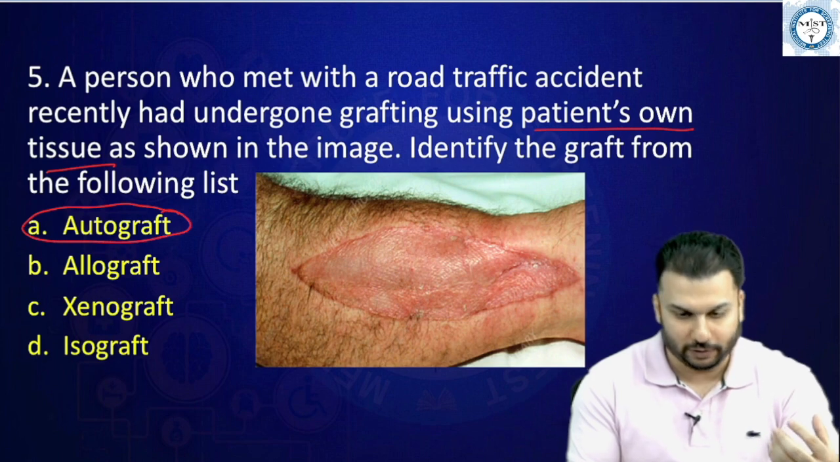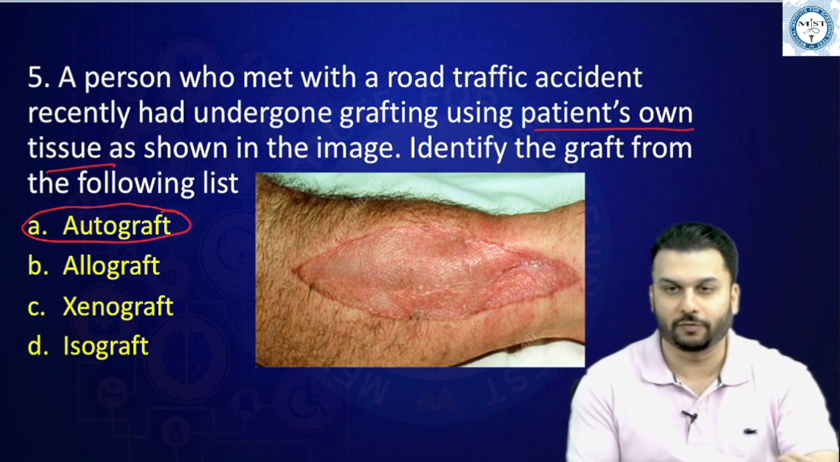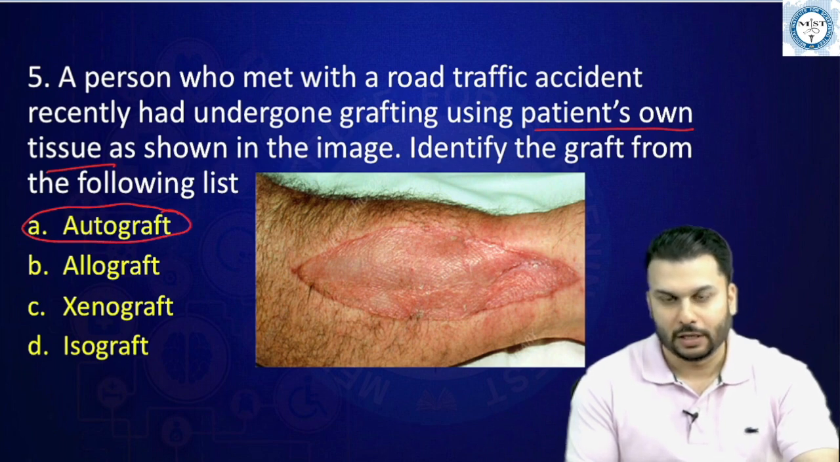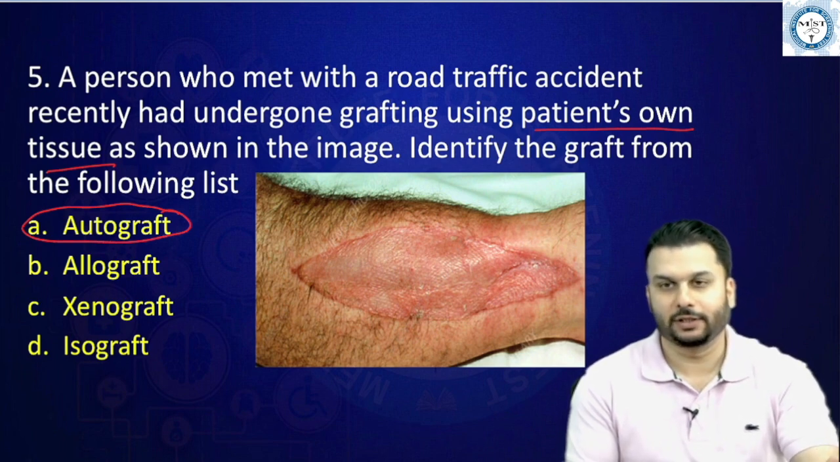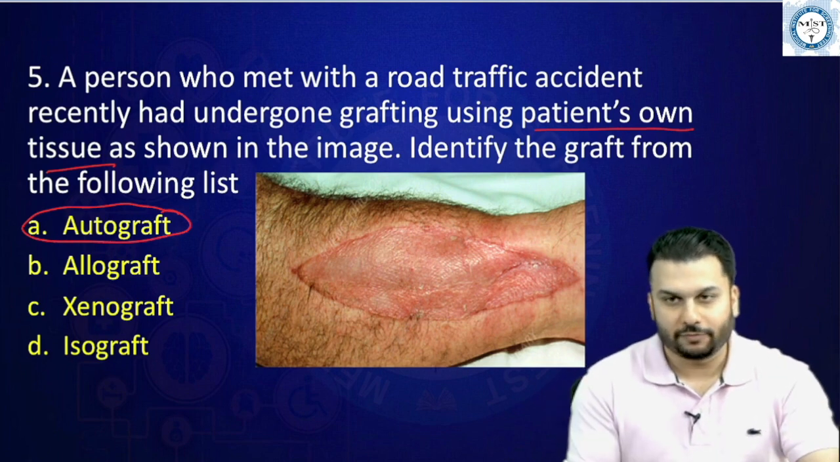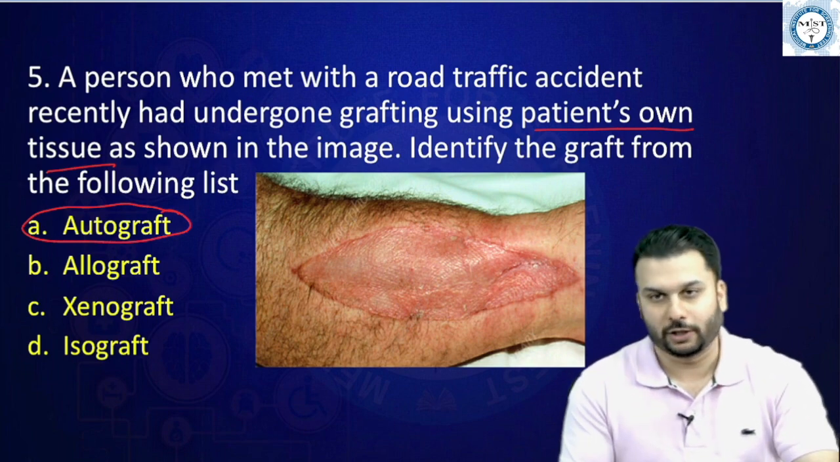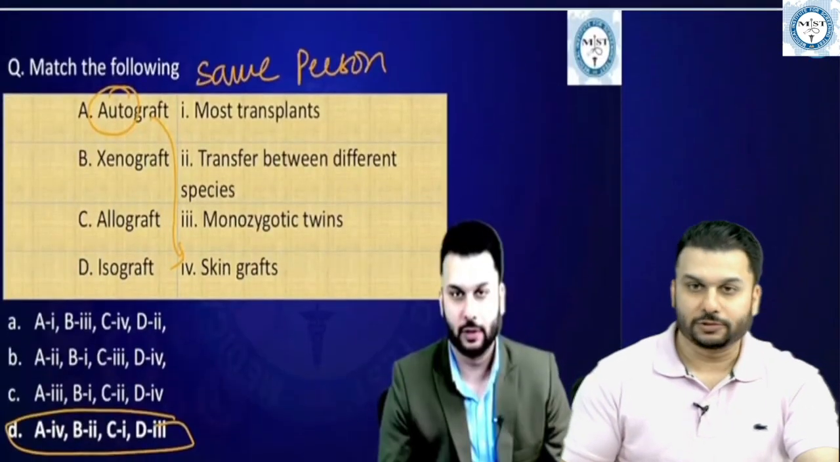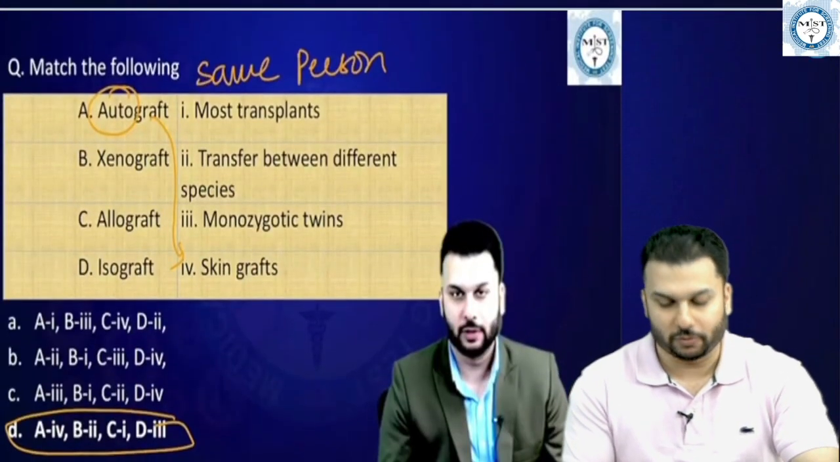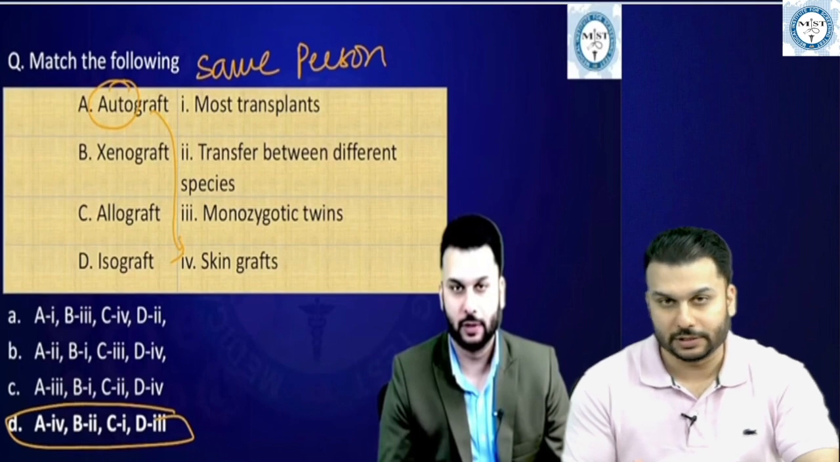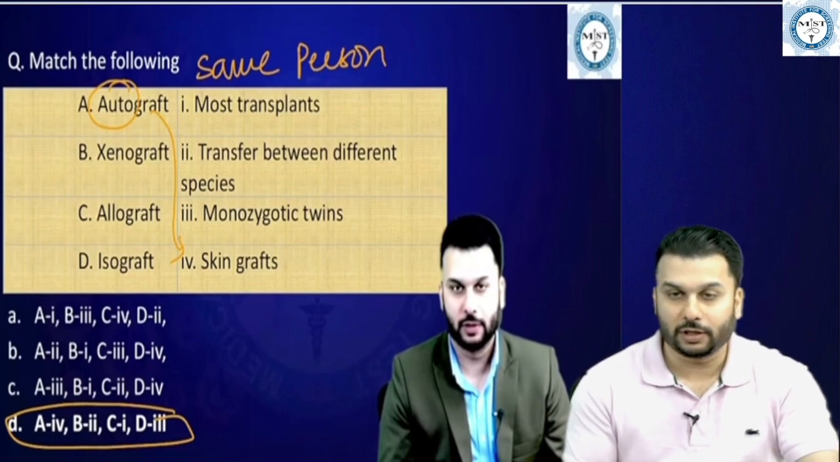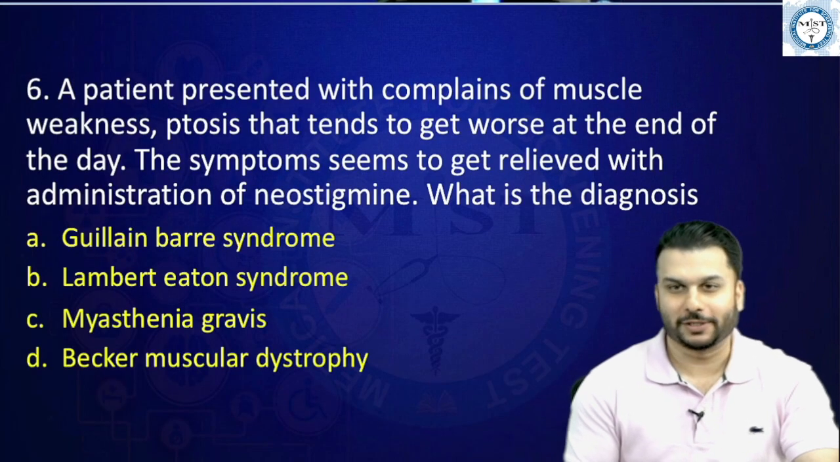This is one person's own tissue taken from one part of the body, and it is grafted in another part of the body. Allograft is basically between same species, meaning from one human to another human. Xenograft is between different species, and Isograft is between the monozygotic twins. And you can just have a look, just in the recent 25 important MCQs, we had discussed about this. And very specifically in the autograft, you can see the example skin graft we have discussed. So now we have our next question.